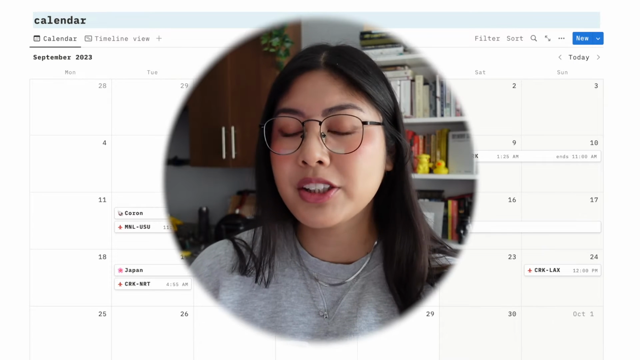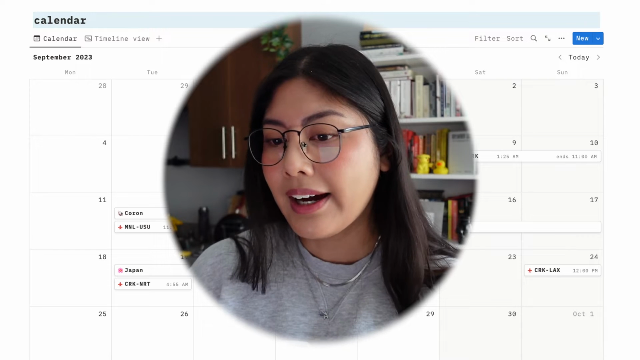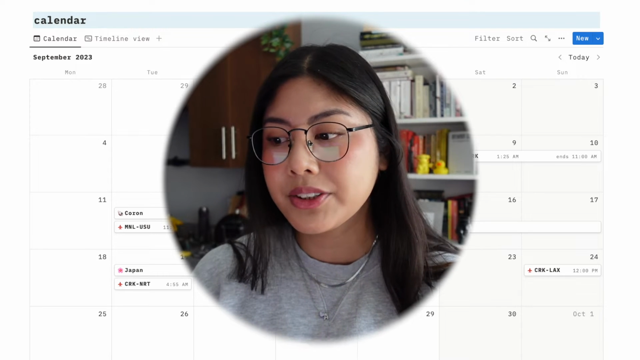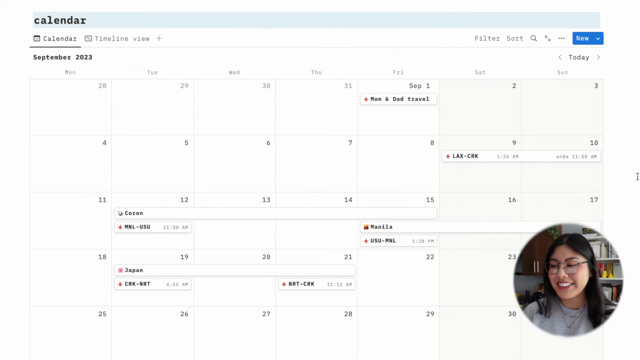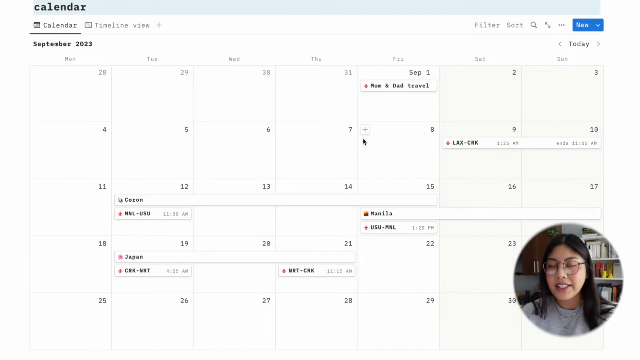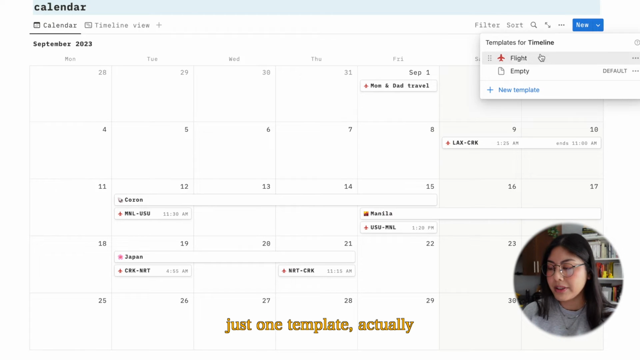So the calendar for me is super important because I'm a very visual person, and so having dates in my head is not gonna work out. I have to actually see it on a calendar in order for me to remember the dates, and if I forget, I can quickly glance at it and see what dates they are. And this is a calendar that will be updated by all the trips that you have, and you have a couple of templates in this calendar.